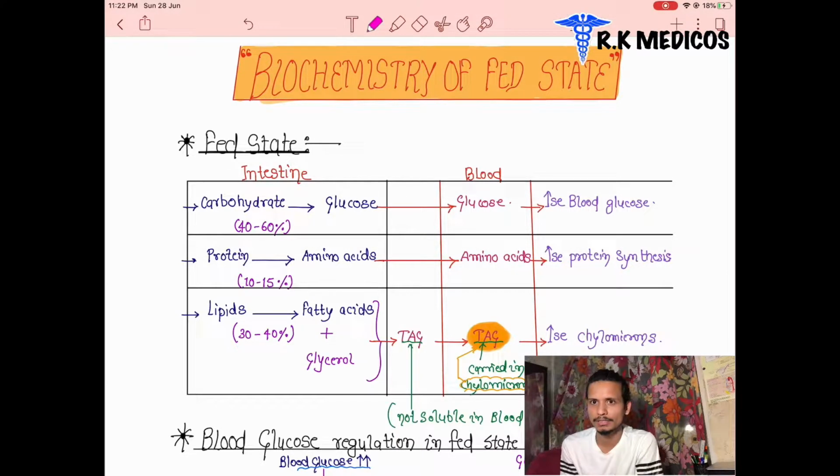When we eat something, the blood glucose level will be higher because we are eating something. It produces energy, and the energy currency is glucose. The glucose is formed. What happens in our body?